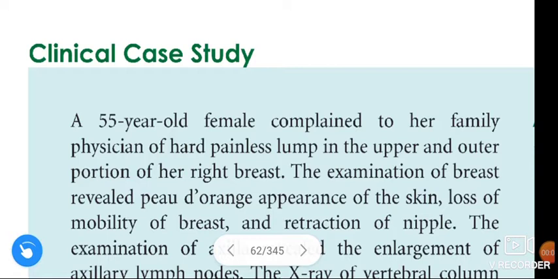In this video we are going to learn about a clinical case study about breast cancer.